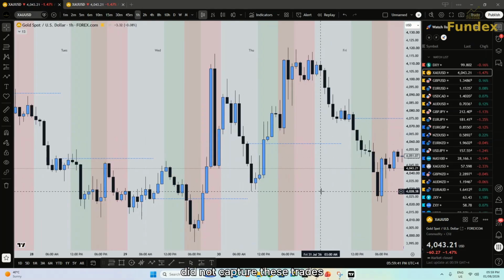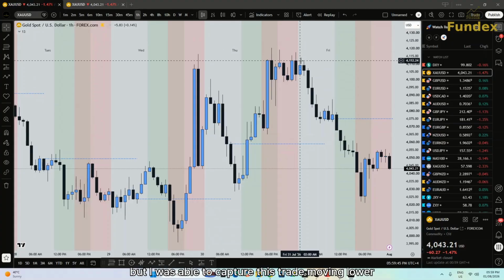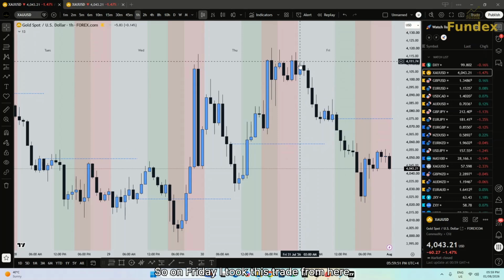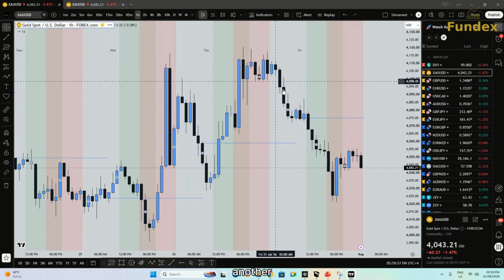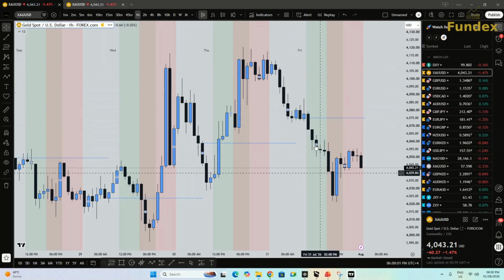I actually did not capture these trades, but I was able to capture this trade moving lower on Friday. So on Friday, I took this trade from here to here. Another 50 pips move from here to here.